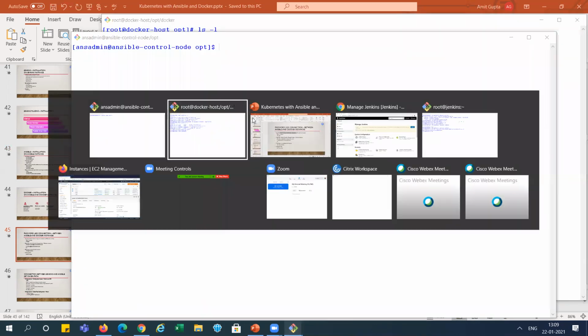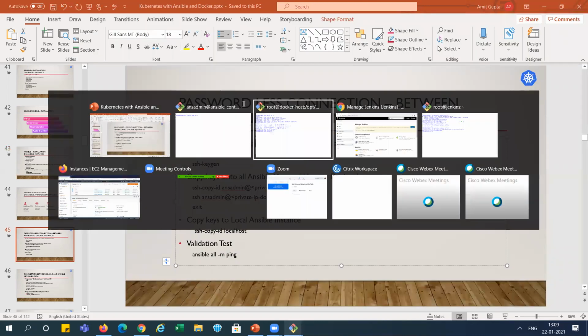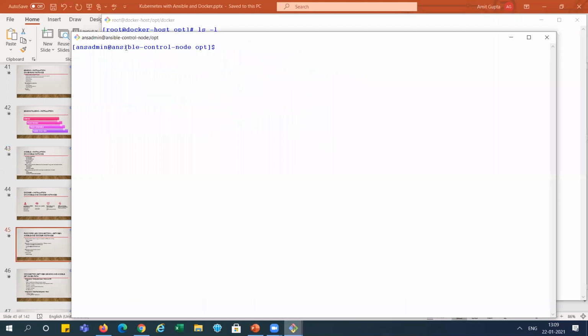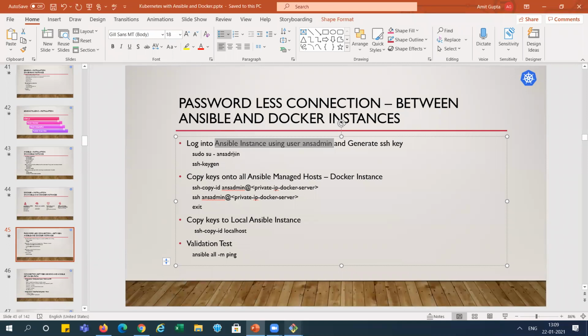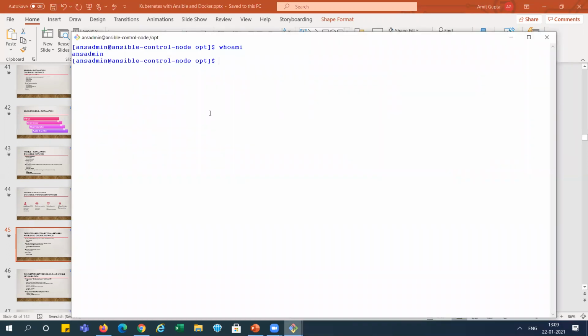And currently I'm logged in with sudo, right? No, it is already logged in with ans admin, you can see. I'm showing you in the ans admin. And we need to do sudo. We need to generate the key. For generating the key, we need to just put, you can see here, pwd. Let me see, sudo minus admin.